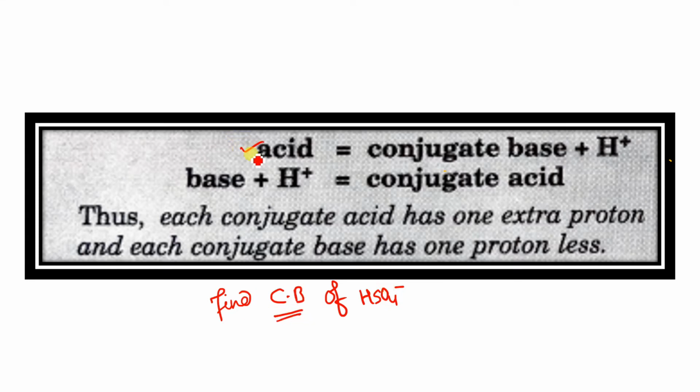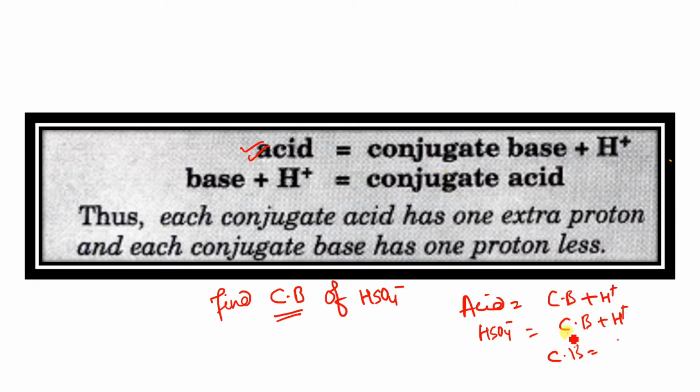So use this formula. Yes, acid is equal to conjugate base plus H plus. Find the conjugate base is what you are being asked. So this one is acid. So here HSO4 minus, write it here, will be equal to conjugate base plus H plus. So what will be this conjugate base?